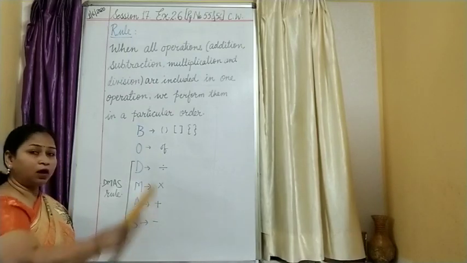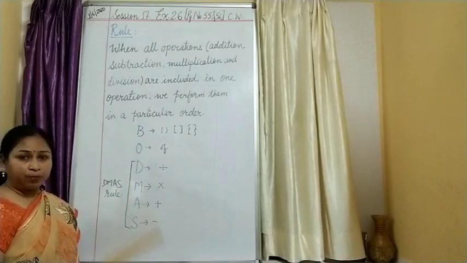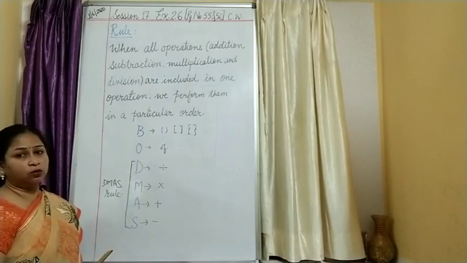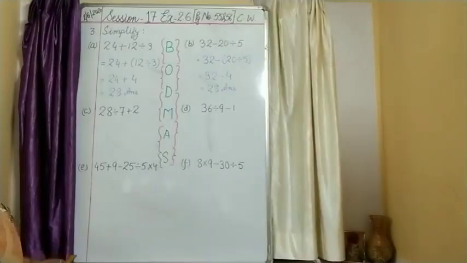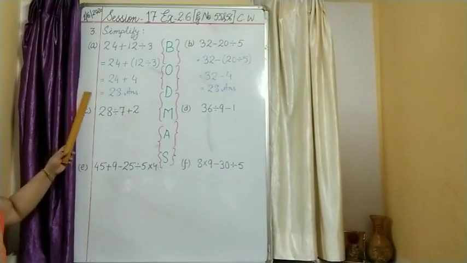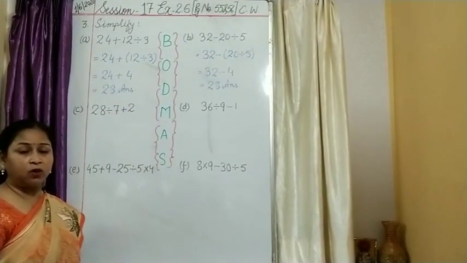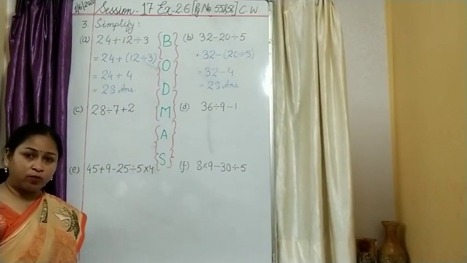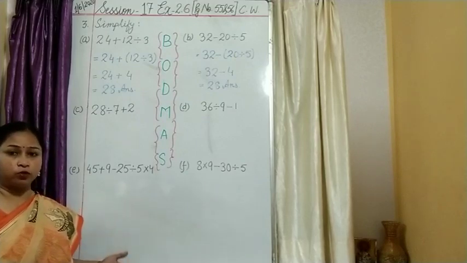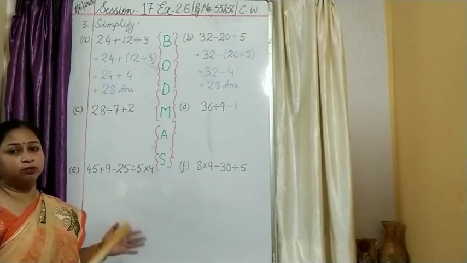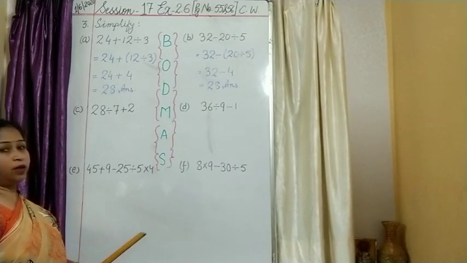Let us see how these are applicable to the questions you are going to solve. So children, this is exercise 2.6 we are doing right now, and we have already completed the word problem. I have explained the rules, how to solve the questions based on the DMAS rule.